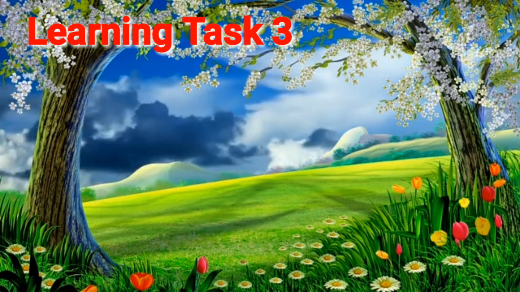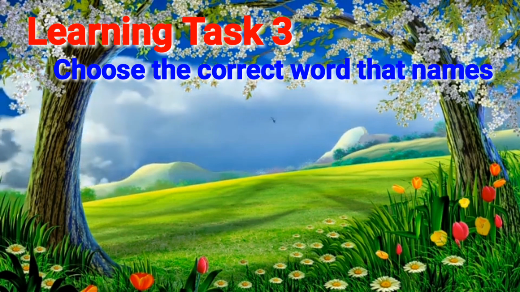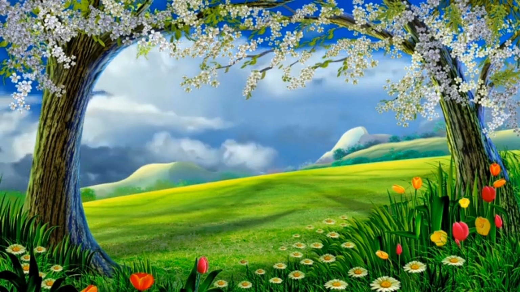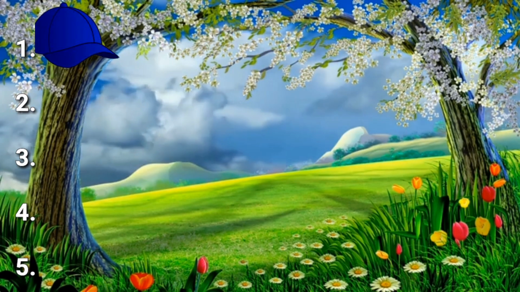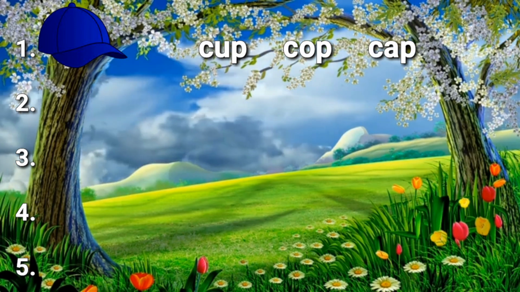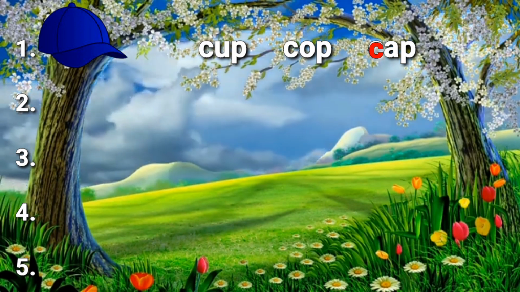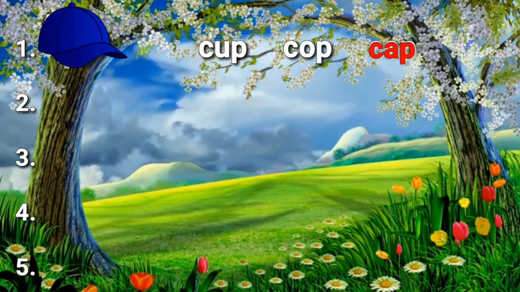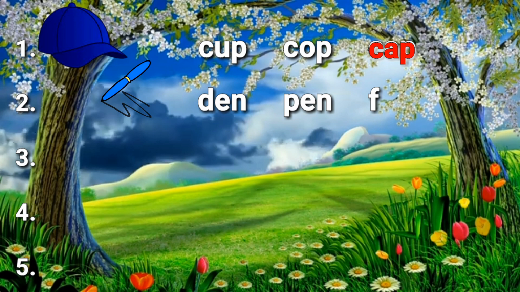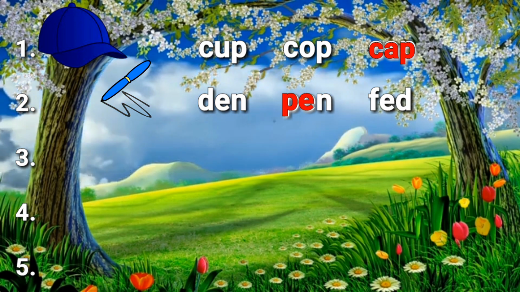Learning test number 3. Choose the correct word that names the picture. Write your answers in your notebook. Look at the picture number 1. Is it a picture of a cup, or cap? Yes, that's correct. It's a cap. How about picture number 2? Is it a picture of a den, hen, or pen? Yes, that's great. It's a pen.